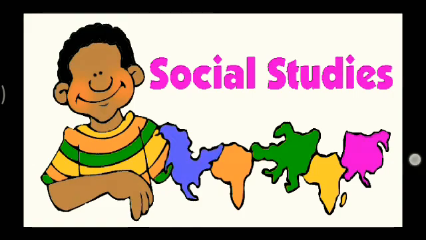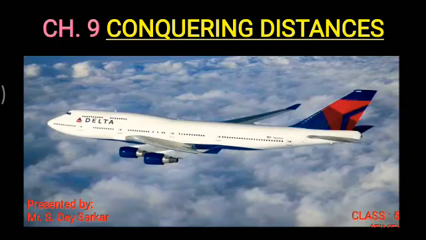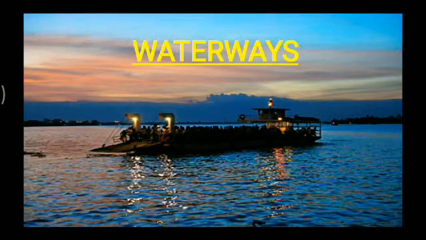So today we'll continue the same chapter, that is Conquering Distances. Last day we have already discussed the different categories of the transport system, that is roadways and railways. So today the first topic of discussion is waterways.